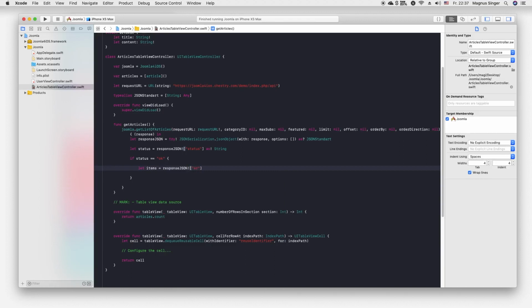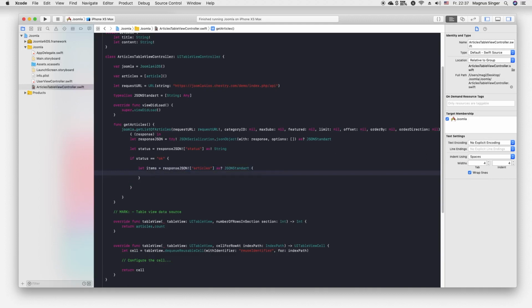So here we access the array as JSON standard, not serialization standard. So we get an array of JSON, and of course we need to check with if let if it exists to prevent errors.